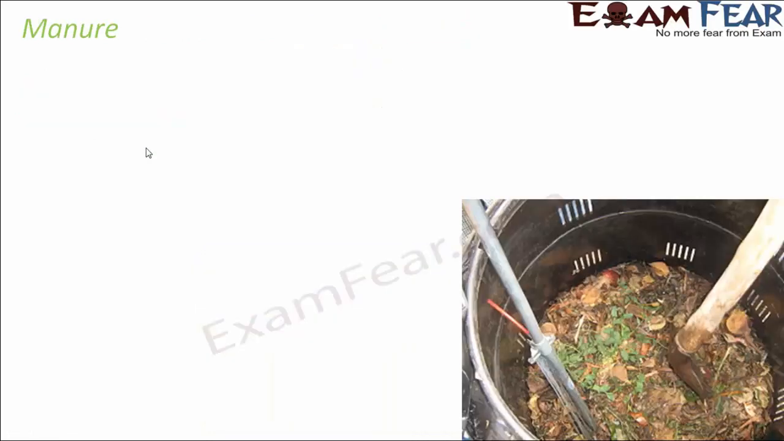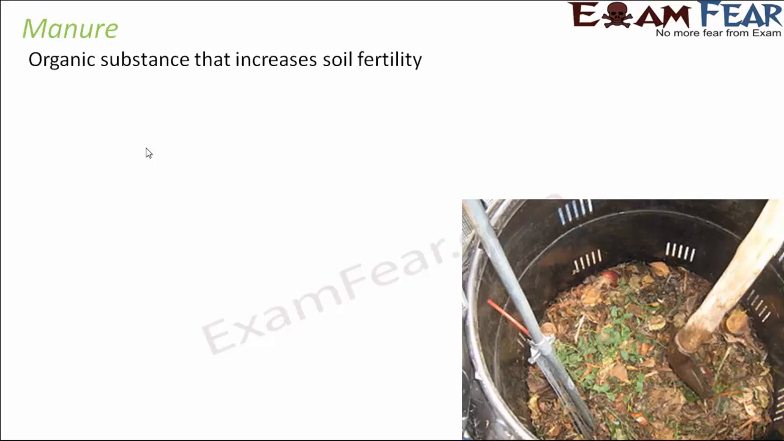So now let us see what a manure is. I mean, how exactly is manure prepared? What is it that makes it so very rich in nutrients? Manure is an organic substance that increases soil fertility. Organic substance: any substance which contains carbon. So a carbon containing substance is called an organic substance.